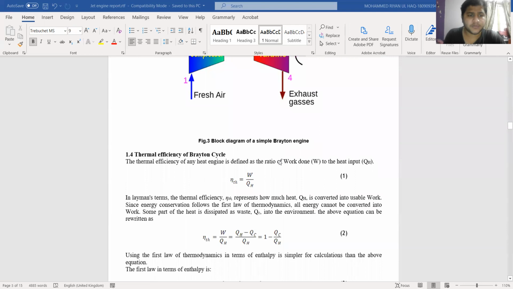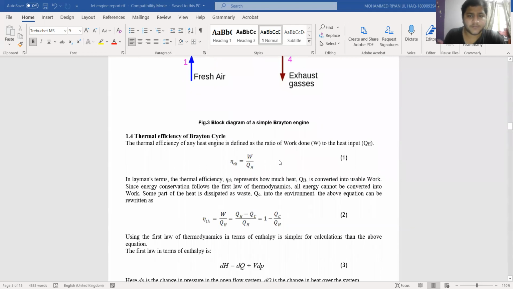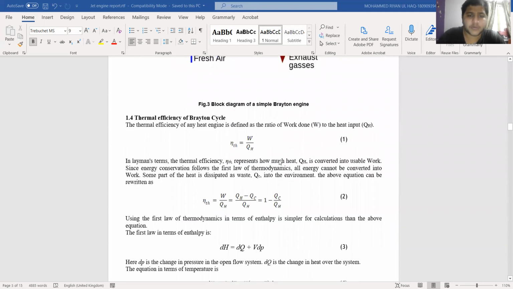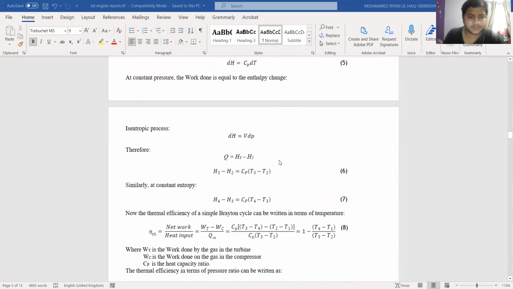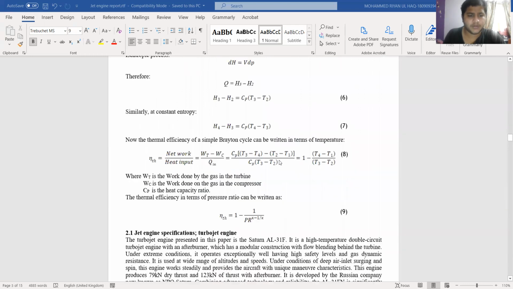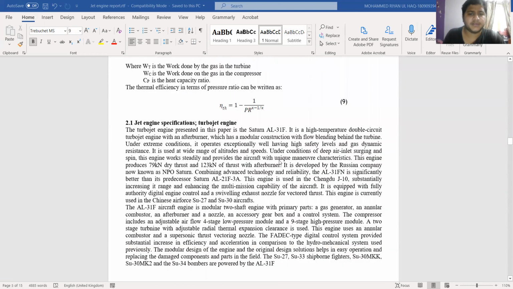Then coming to section 1.4, there's the thermal efficiency of the Brayton cycle. In this report, I have combined all the equations related to the thermal efficiency of the Brayton cycle. Then jet engine specifications of the turbojet engine.